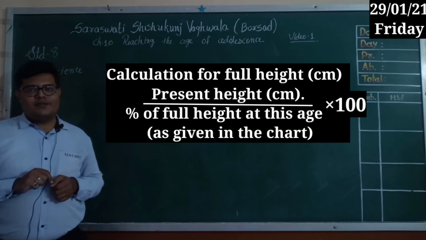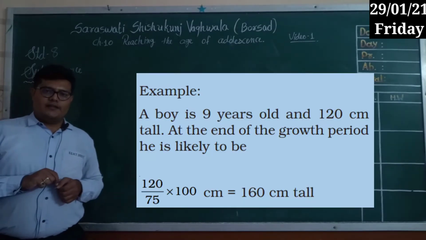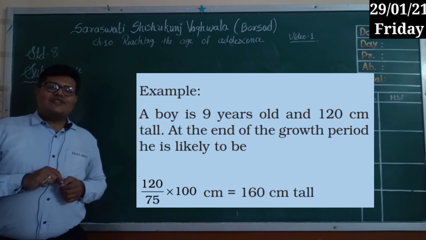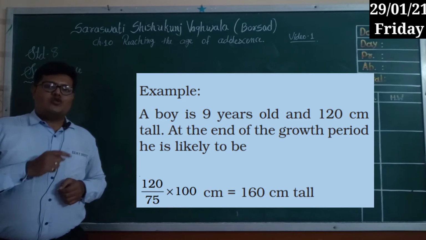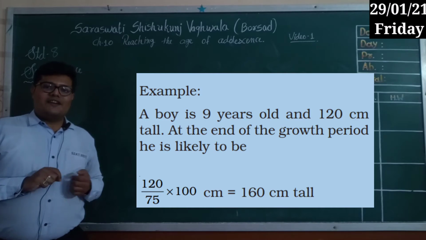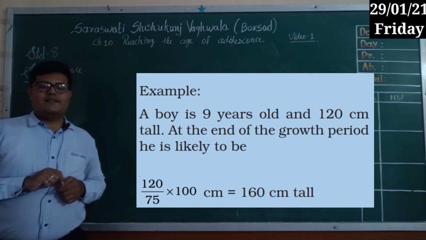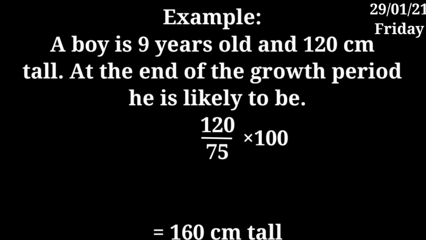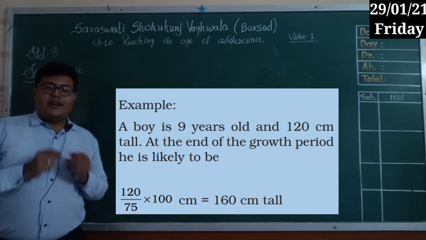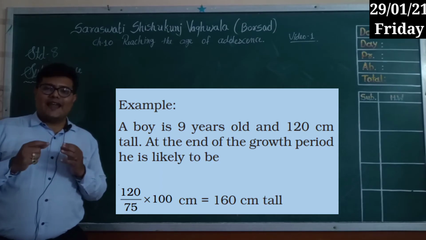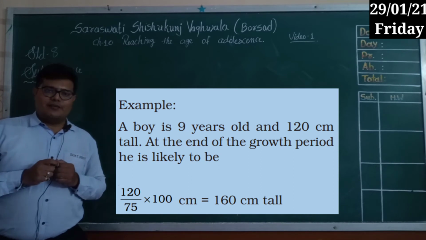See one example here. A 9-year-old boy, present height is 120 centimeters, right? So we will write 120 centimeters upon 75, because 75 percent is given in the box for that age, multiplied by 100. You will get the answer as 160 centimeters. That boy of 9 years is going to reach a height of 160 centimeters.